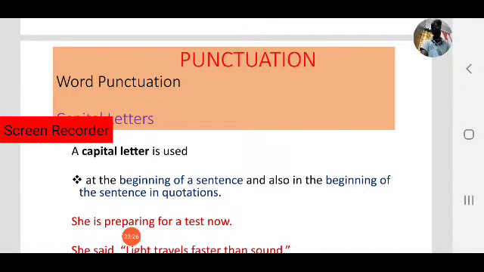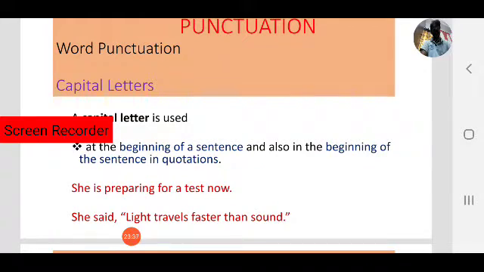And also at the beginning of a sentence in quotations. In quotations also we use capital letters. Let us see a couple of examples. She is preparing for a test now. Observe the sentence. What is the beginning letter? S. She is the beginning word, S is the beginning letter. So S is a capital letter.